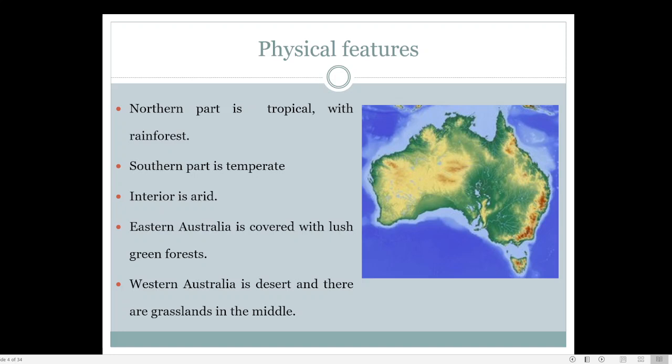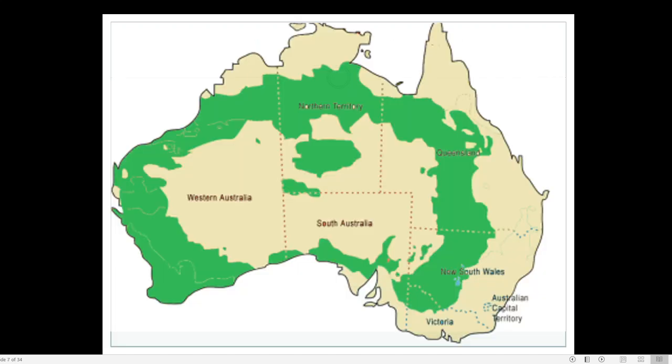Our climate is a tropical climate. So when you say that the northern part of Australia is tropical or subtropical, you can imagine that the climate there is similar to our own climate.